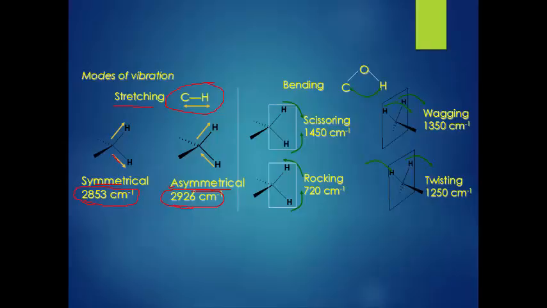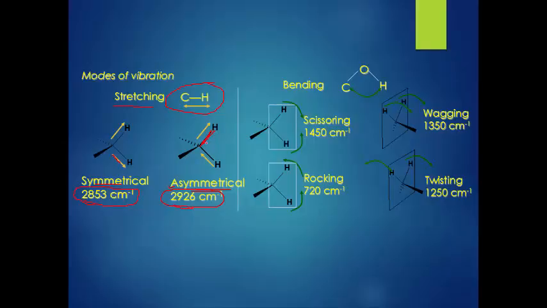In asymmetric, there is an occurrence of stretching and compressing. On stretching, there is a decrease in the electron density and the bond becomes weaker.